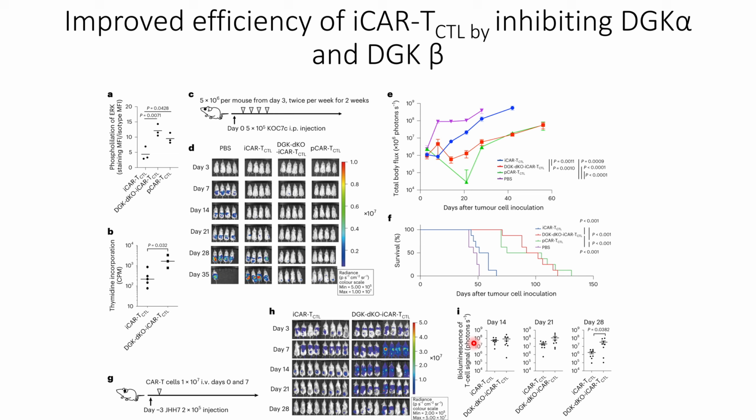The quantifications are shown in panel I, where we can see that at day 14 the bioluminescence signals of the T cells are almost similar. At day 21 also the difference is not statistically significant, but at day 28 the difference becomes statistically significant, indicating that the modification of inhibiting or knocking down DGK alpha and DGK beta helps in improving the efficiencies of iCAR-TCTL derived from mature T cell lineage from induced pluripotent stem cells. They knocked down DGK alpha and DGK beta in the induced pluripotent stem cells, so that the final T cell lineage does not have these isoforms or this DAG kinase.